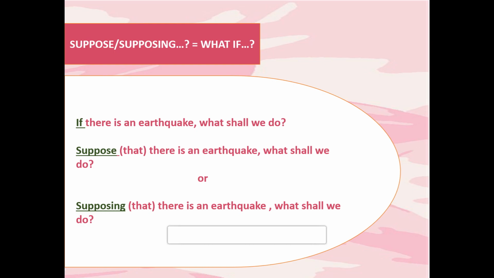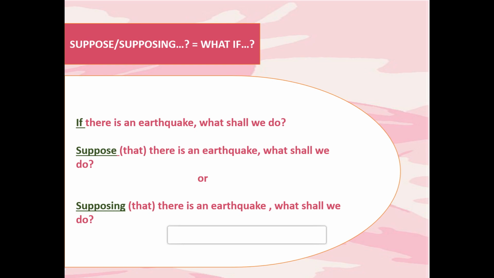Now the second word which can replace if is suppose. Suppose or supposing means what if. This is very simple to understand. Here there are not many rules. You need to remember that if can simply be replaced by suppose or supposing. Look at the example: if there is an earthquake, what shall we do? Instead of if, you have to write suppose or supposing.